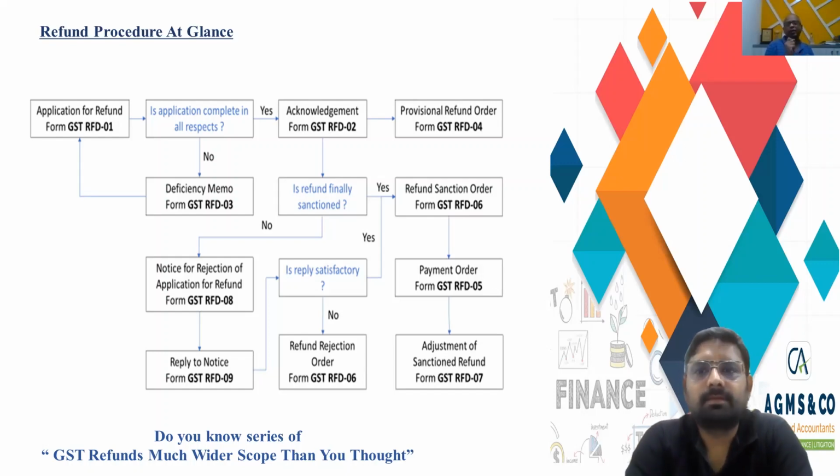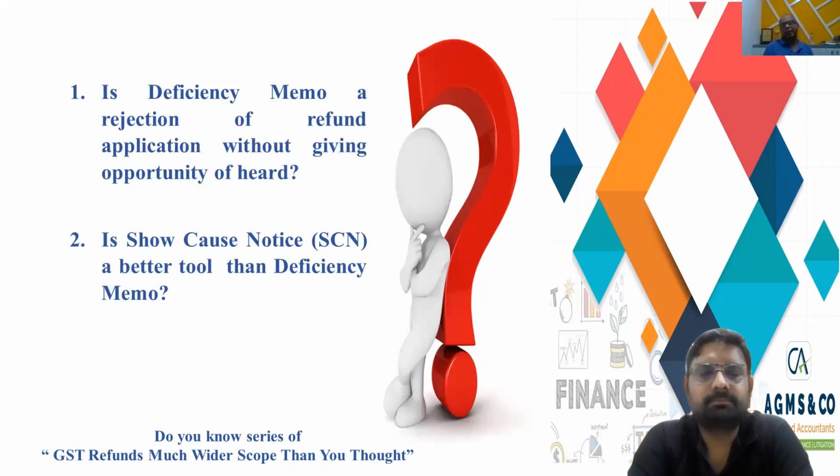So a question comes here: by issuing this deficiency memo, is the officer actually rejecting the application without giving any opportunity to the taxpayer of explaining his side of the story? The question we need to discuss is that the deficiency memo, is it like a refund application being rejected without giving an opportunity of being heard? So Mohit, if you want to elaborate on this.